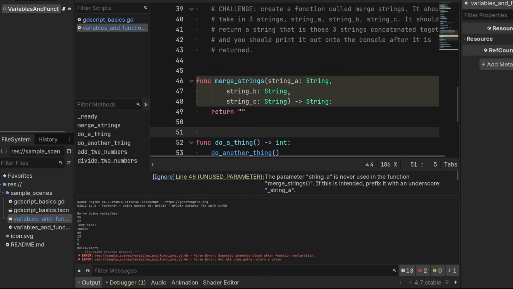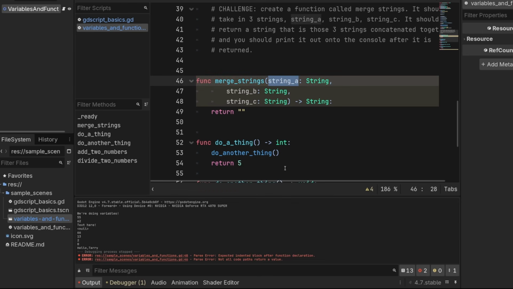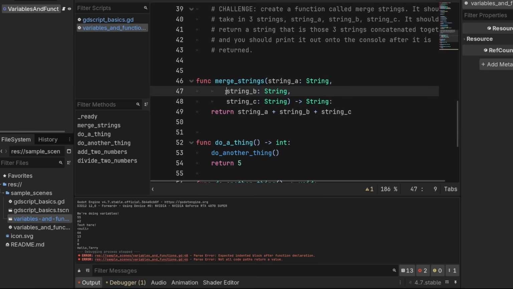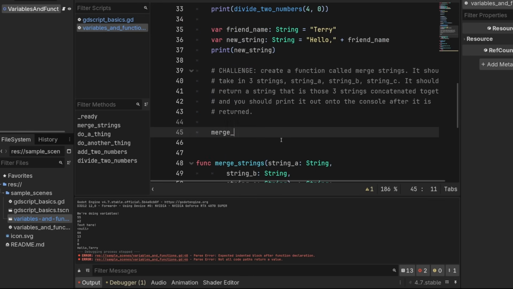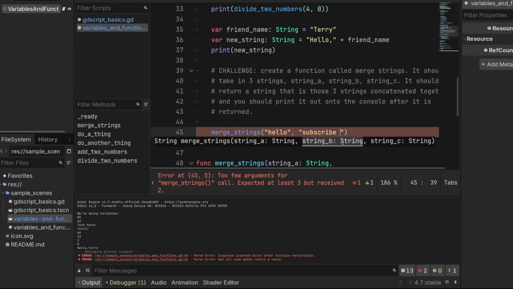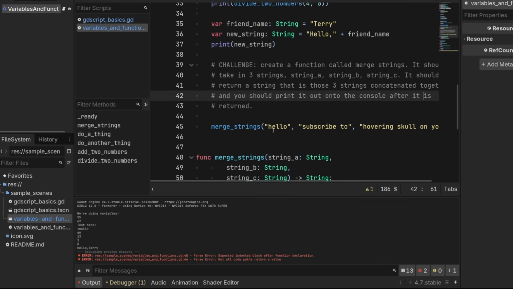The warnings we're getting here are because we're not using these yet. So that's fine because we are going to. So let's return string A plus string B plus string C. Okay, now it is working great. Remember, there's 2 indentations here, back to 1 because we're inside of the function. And then let's try to call this. Let's do merge strings. Hello. You put a comma between every argument. Subscribe to on YouTube.